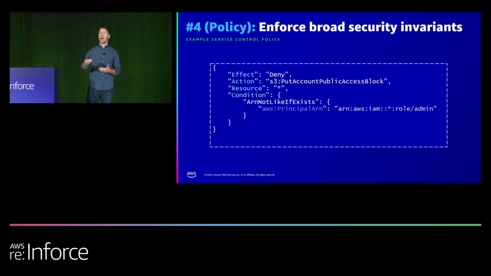Somebody could choose to add a permission to make it public, but you as an administrator could override that and restrict that with that feature, block public access, right? So you want to make sure that people are not manipulating that access unless they're the administrator, right? And so this SCP essentially says we're going to deny that API unless your principal is the role named admin, right? So essentially we can add this broad security invariant for all of our accounts.